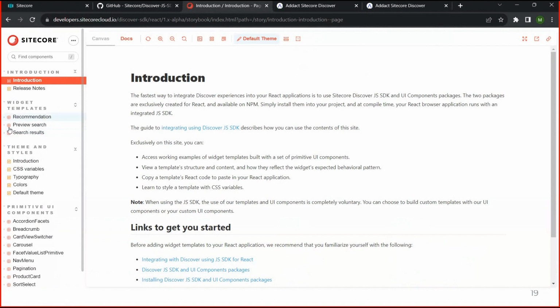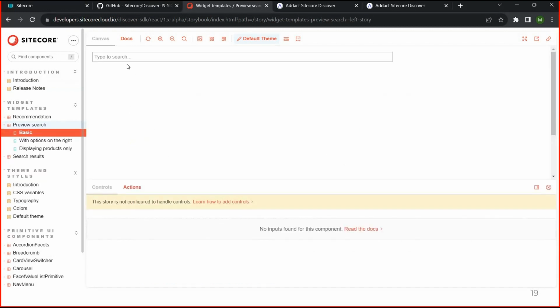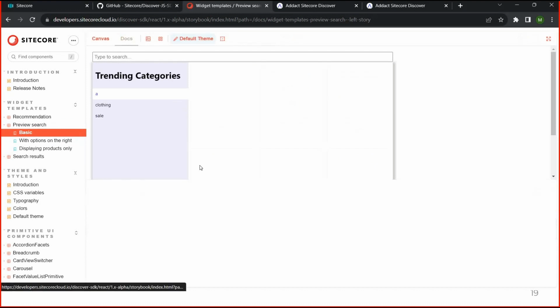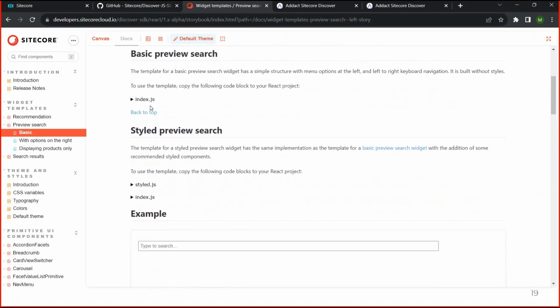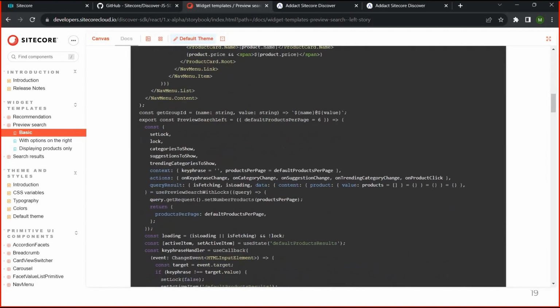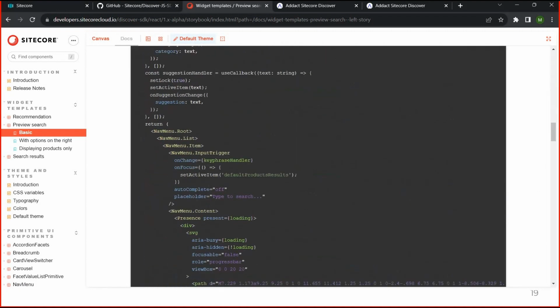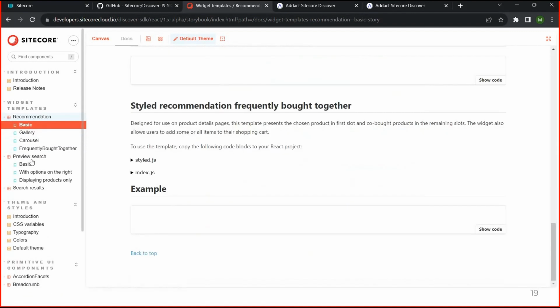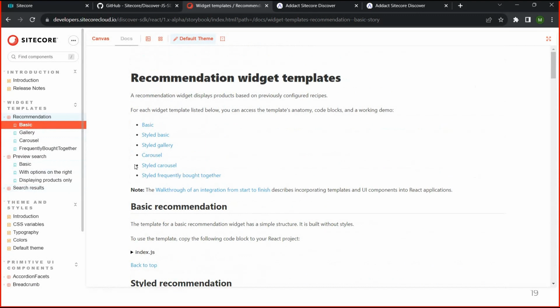Discover has already provided a UI guide for the different components, and they also provided the logic behind it, how it is working. See, and for the docs, they have already written down all the code. We can use that in our e-commerce platform, and we can configure that code in our platforms. See, all the recommendation widgets, they have added all the preview search results, so we can follow these guidelines and implement them in our project.